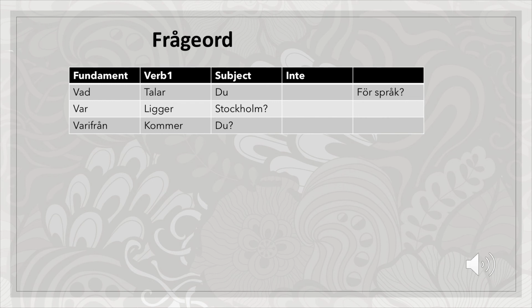So for example, Vad talar du för språk? Var ligger Stockholm? Varifrån kommer du? Now you understand, verb second, subject third, because the fundament, the first place, is occupied by a question word. This is how we make questions in Svenska.